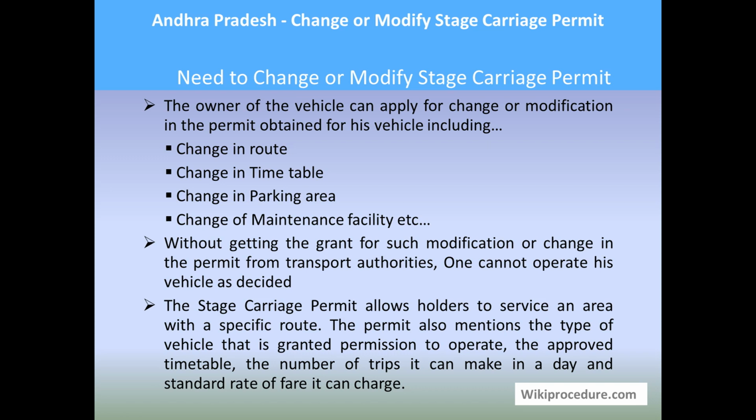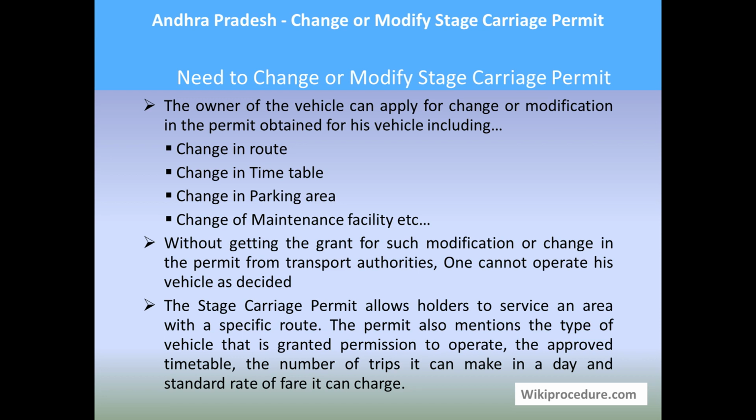The stage carriage permit allows the holder to service an area with a specific route. These stage carriage vehicles are the ones which we use to travel for our local need. They charge a fare with tickets, so we pay the money and collect the ticket, and there will be regular stoppages of these buses to take the passengers on board and also to facilitate the passengers to get down.